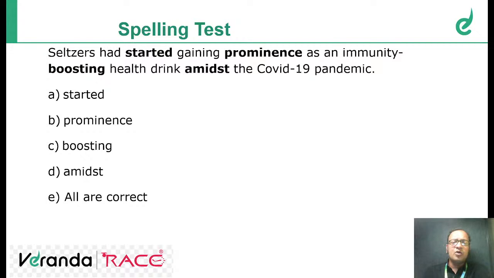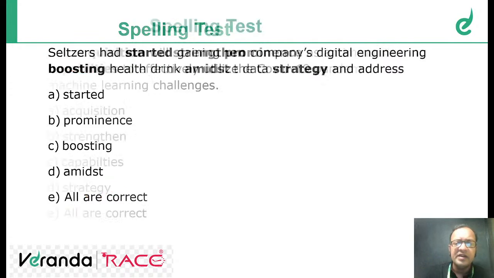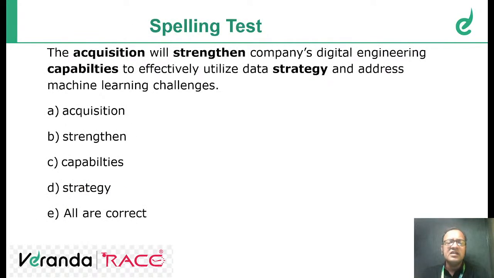Okay, prominence, boosting, amidst, started, all are correct. There's no spelling error. You understand that amidst, AMIDST, is correct. Moving ahead, next. The acquisition has strengthened, will strengthen companies' digital engineering capabilities.